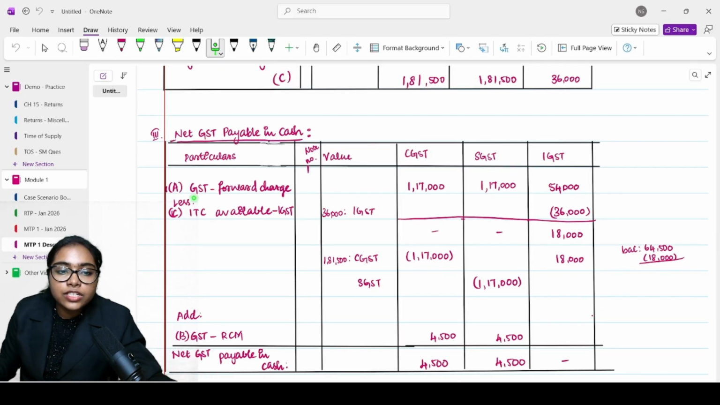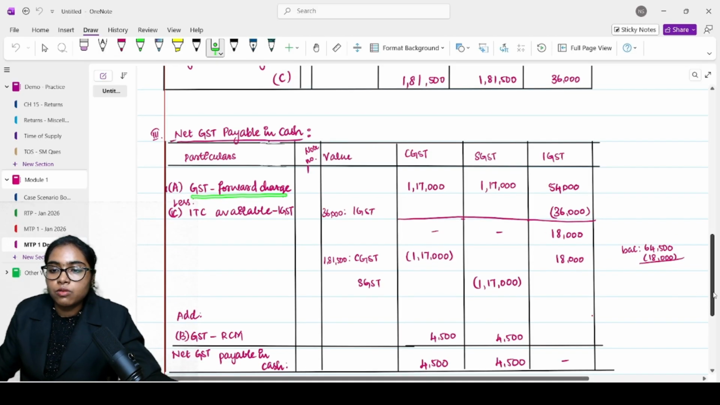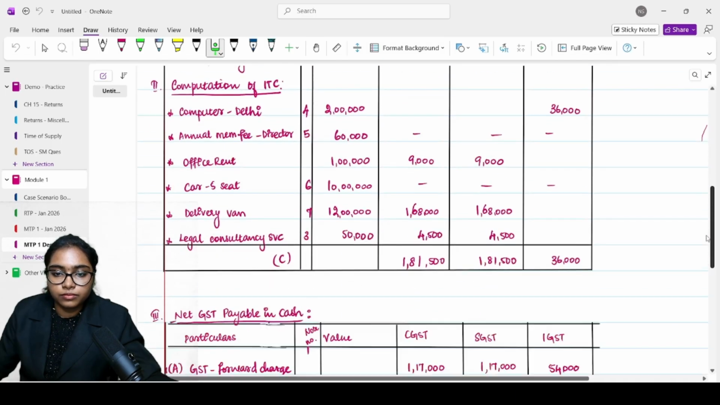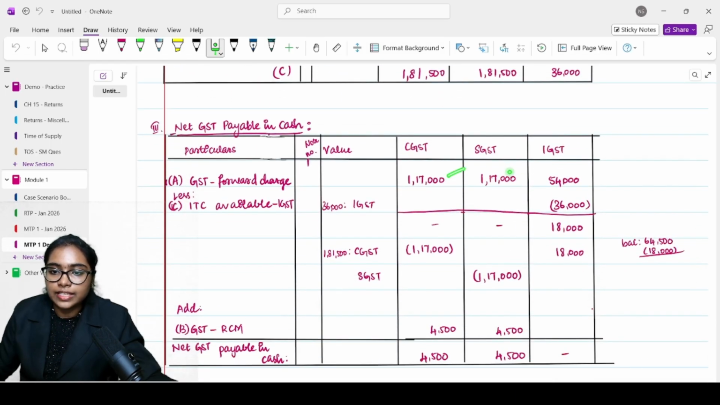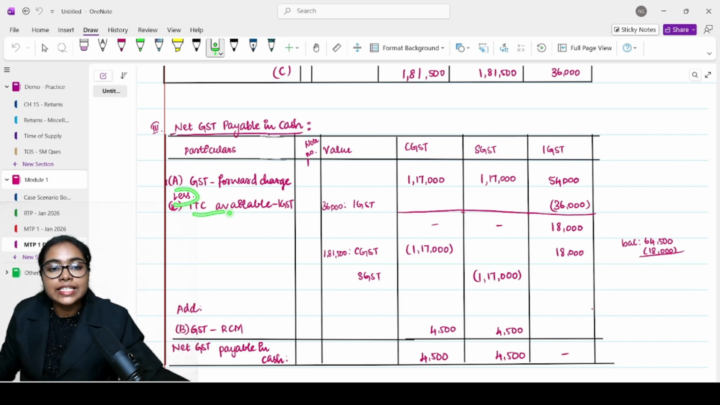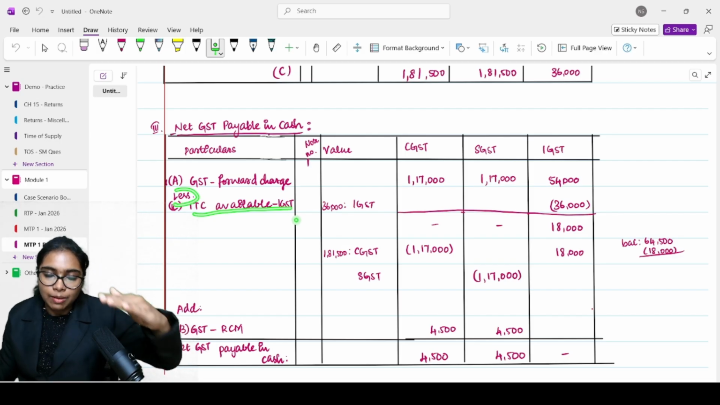For that, you will take GST paid under forward charge. What is paid under forward charge here? 1,17,000, 1,17,000, 54,000. You will not take the reverse charge here. You will only add it at the end. You cannot include it here. Less ITC available. First we are going to sort it out step by step.